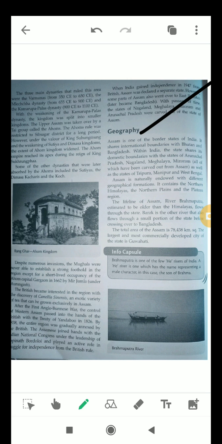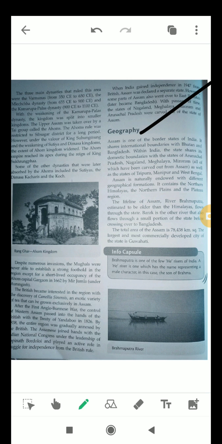Earlier they were part of Assam, but later they were carved out. As well as the states of Tripura, Manipur and West Bengal, which were also a little part of Assam.